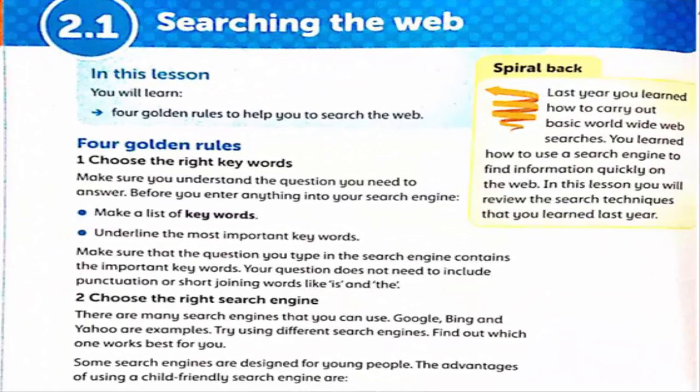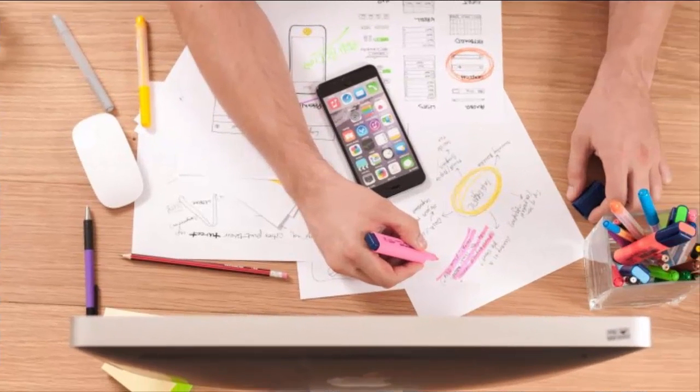2.1 Searching the web. There are basically 4 golden rules for searching the web. Number 1 is choose the right keywords. Make sure you understand the question you need to answer before you enter anything into your search engine. Make a list of keywords. Underline the most important keywords. Make sure that the question you type in the search engine contains the important keywords. Your question does not need to include punctuation or short joining words like "is" and "the".